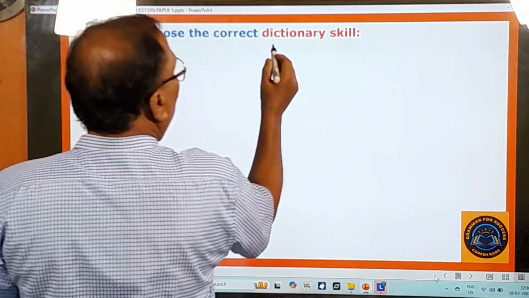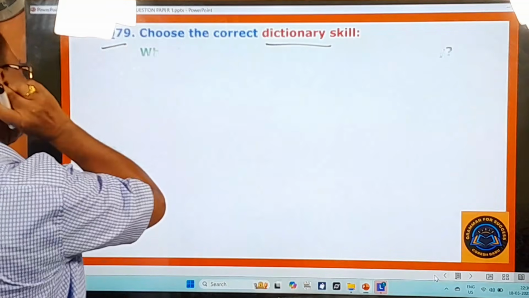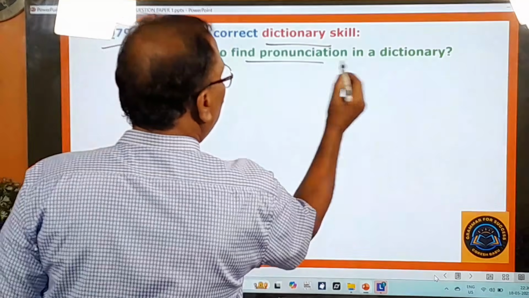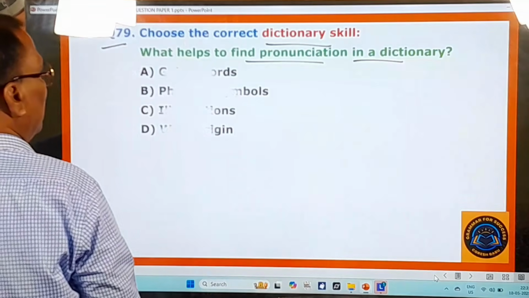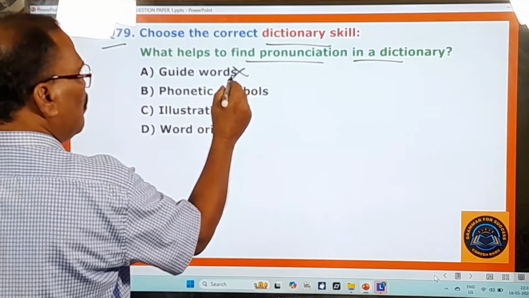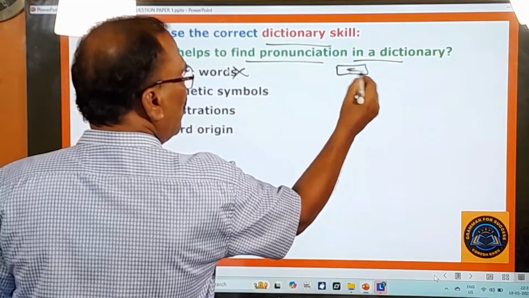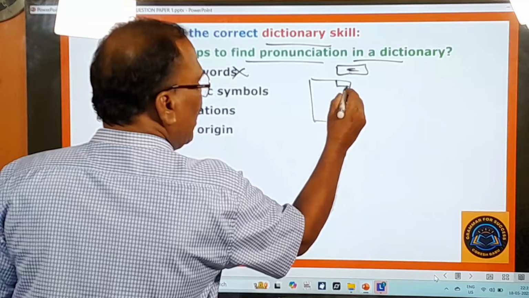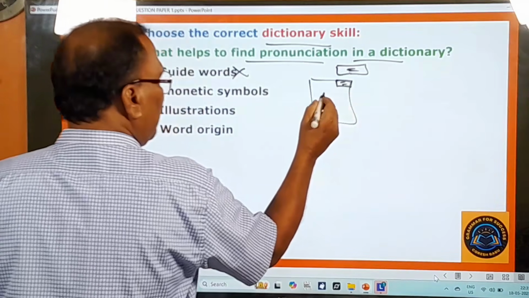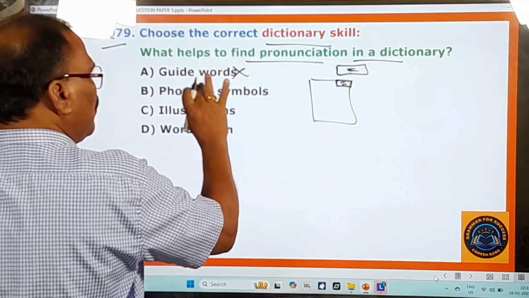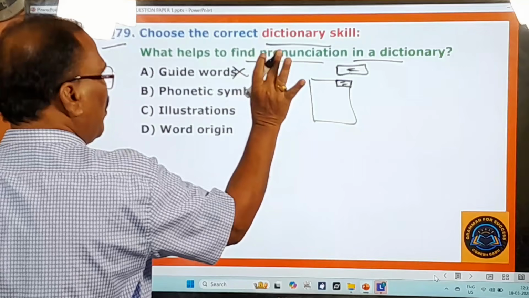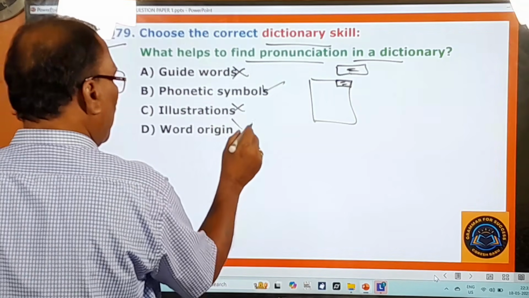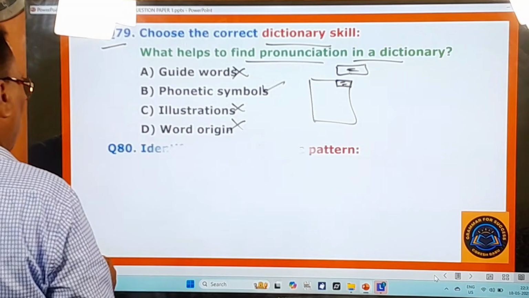79th question. Choose the correct dictionary skill. What helps to find pronunciation in a dictionary? Guide words? No. A guide word is the word at the top of the page, on the right-hand top corner. Through that guide word you cannot learn the pronunciation. And phonetic symbols, yes. Illustrations, no. Word origin, no. Right. And you go to the next question.